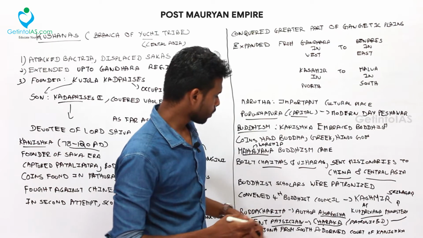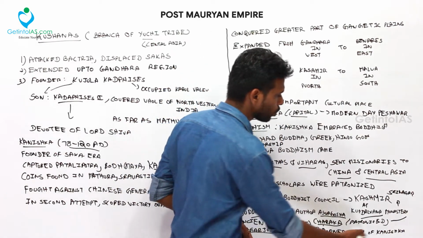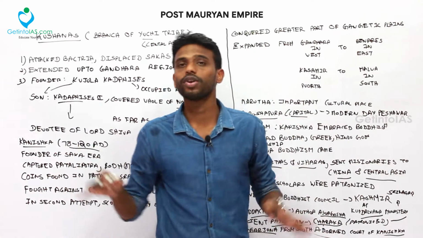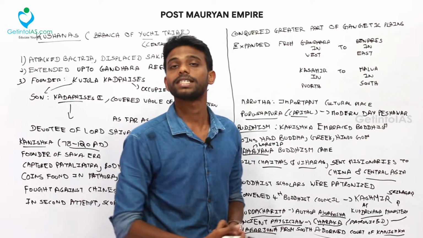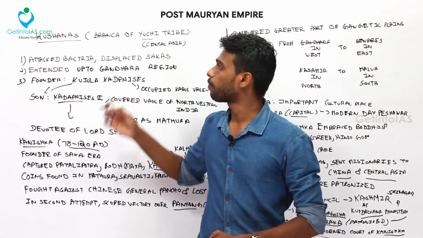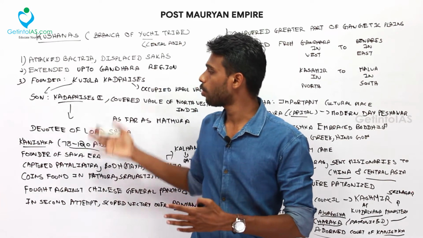And now coming to Nagarjuna. So Nagarjuna was from the south. He adorned the court of Kanishka. Adorn means making beautiful, decoration. So this man from the south was given a place in the northern kingdom of Kushana, and he also adorned the court of Kanishka. So this is what we had about the Kushanas.